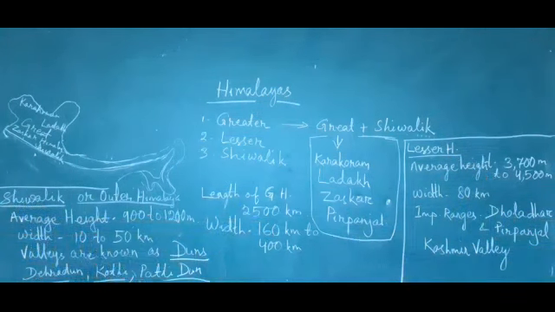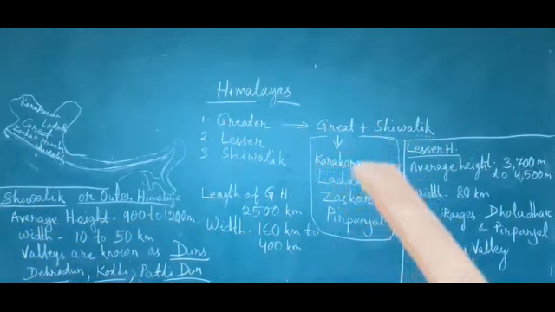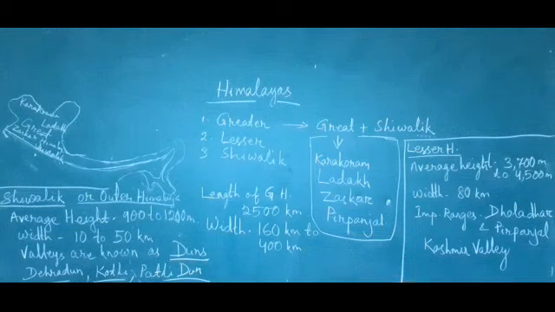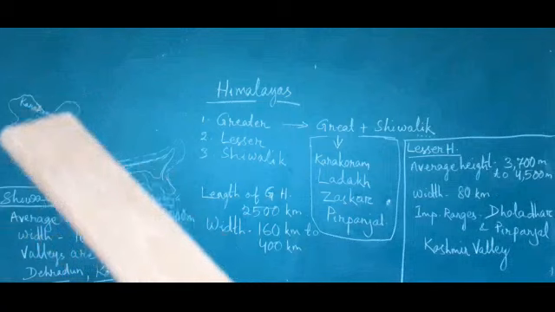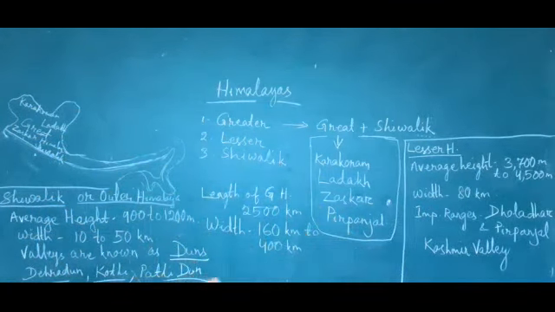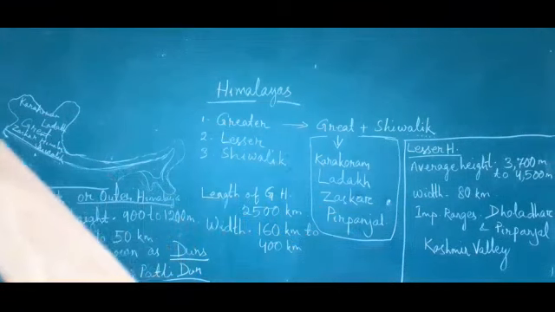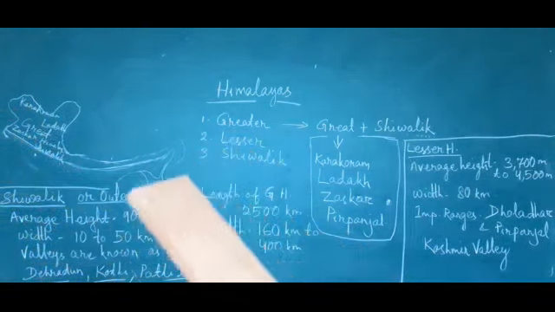Okay, then next we will discuss this Himalayas according to its areas, how it moves, 500 kilometer length. So we will discuss all the Himalayas, how it is subdivided from northwest to northeast.